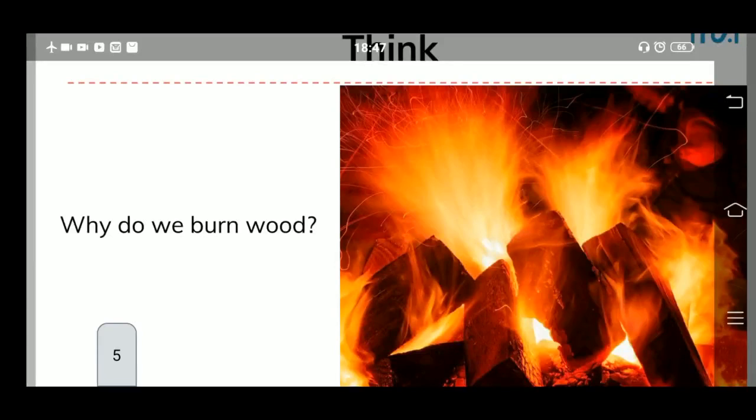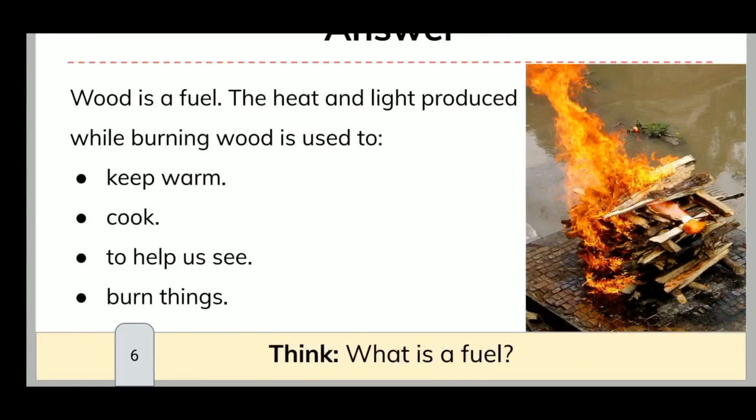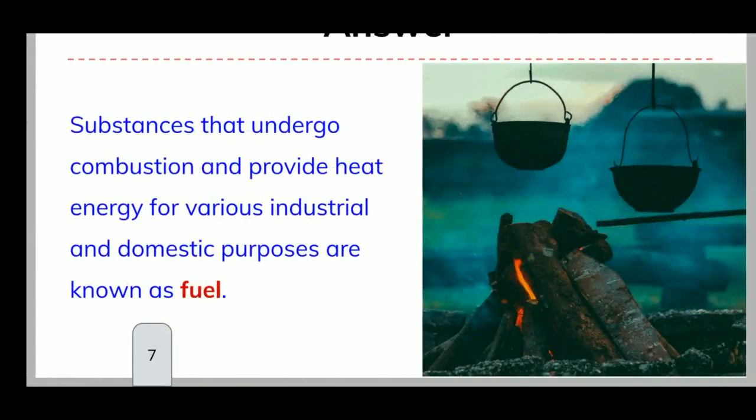In the video you have seen wood was burning, coal was burning, correct? What's the purpose of burning all these things? To get heat and light. Yes. Now, why do we burn wood? We burn wood because it's a fuel. What's the meaning of fuel now? The substance which is ready to burn, correct? The heat and light produced while burning wood is used to keep warm, cook, to help us to see, burn things. Yeah. So, substances that undergo combustion and provide heat energy for various industrial and domestic purposes are known as